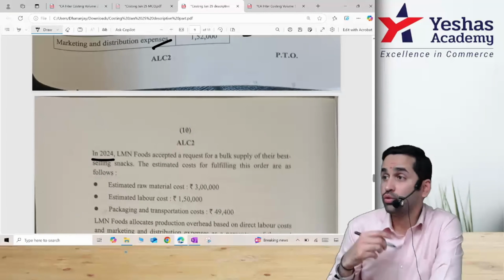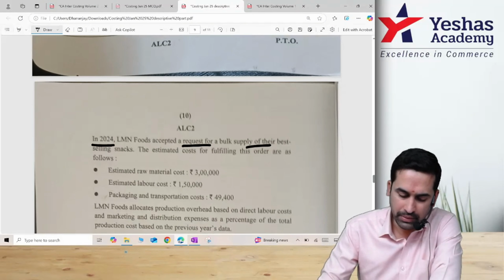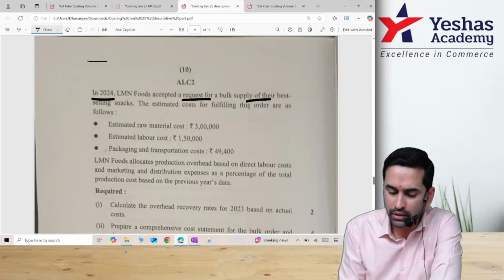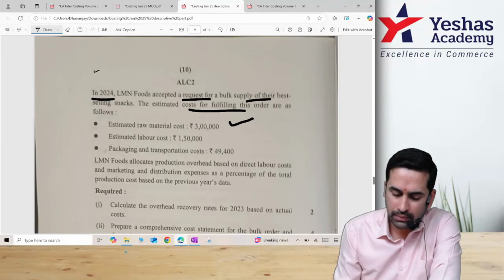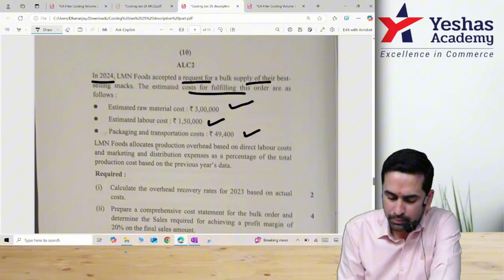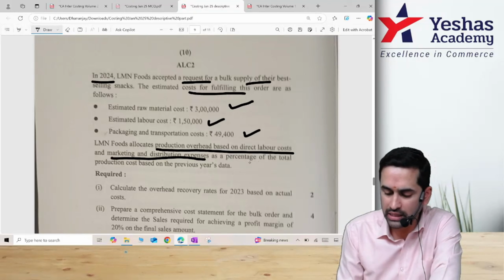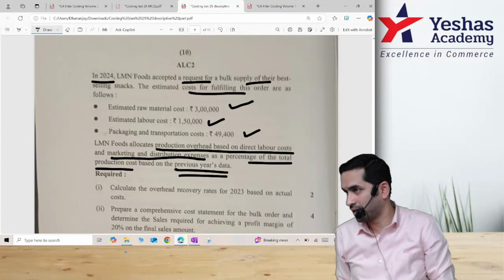In 2024, next year, they accepted one request for bulk supply of their product and estimated cost; material is given, labor is given, packing is given. LMN Foods allocates production overhead on the basis of labor and marketing and distribution as a percentage of product cost based on last year data.